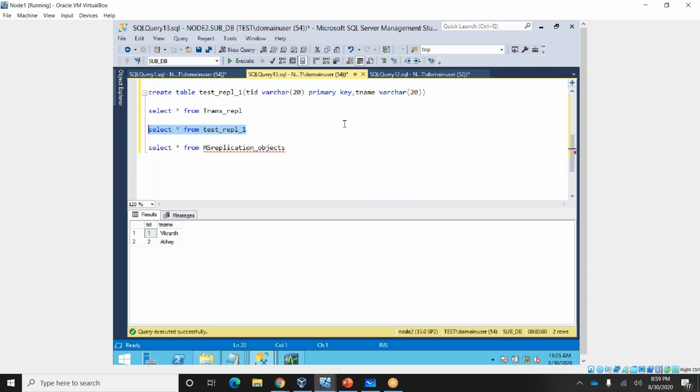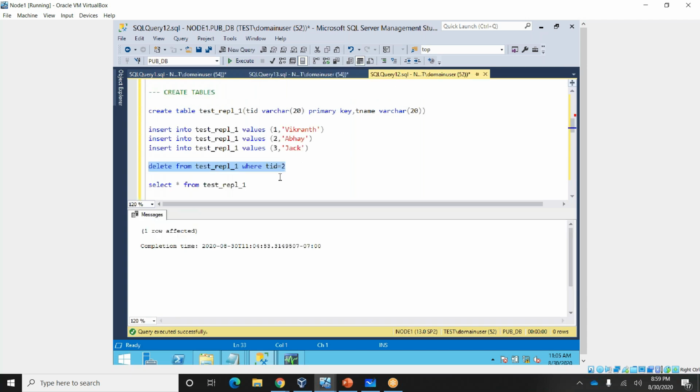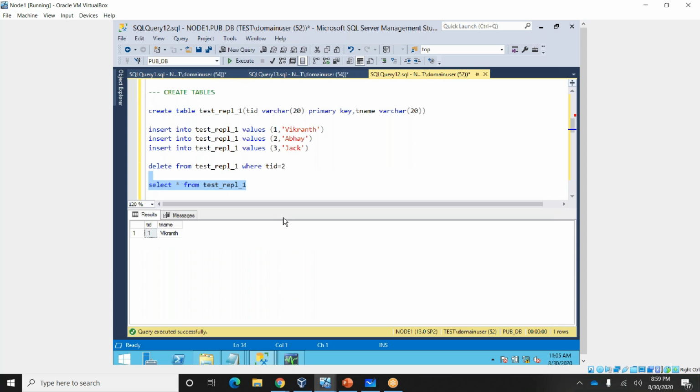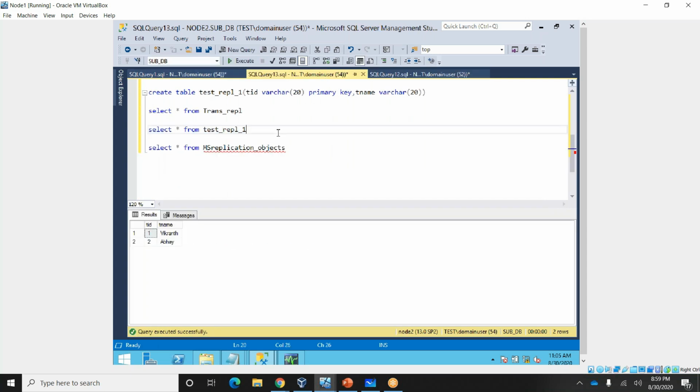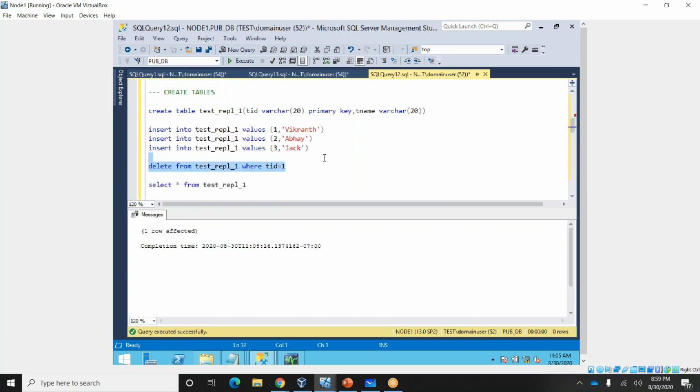See, you are able to see Vikrant and Abhay right here. If I delete this one as well, both records are deleted from here. If you go here and execute, still Vikrant and Abhay are there. But when you insert data, the data will go here.